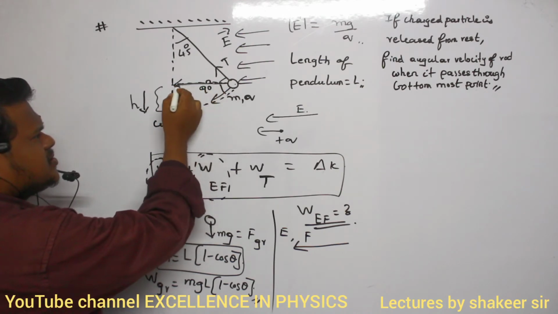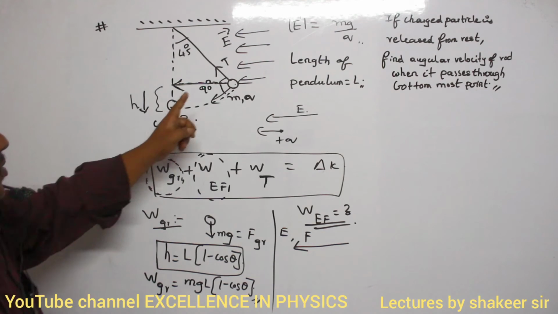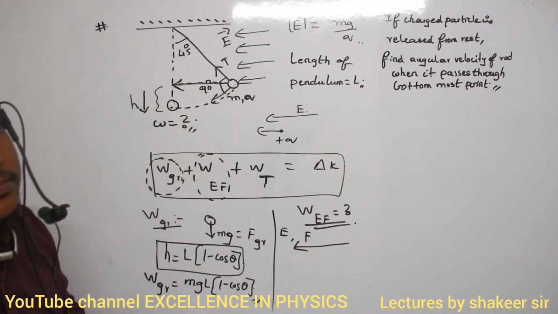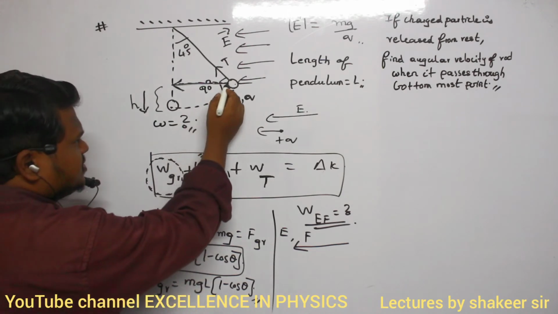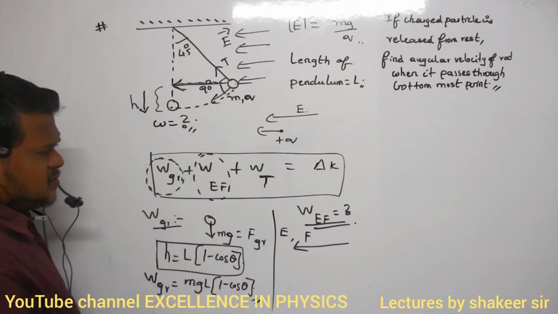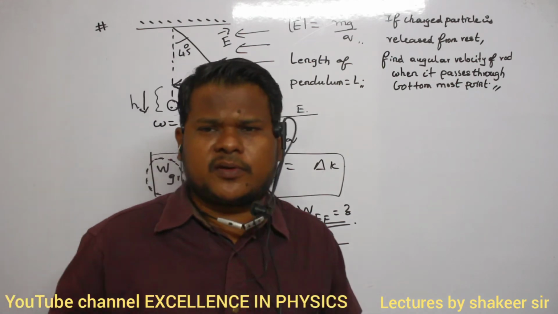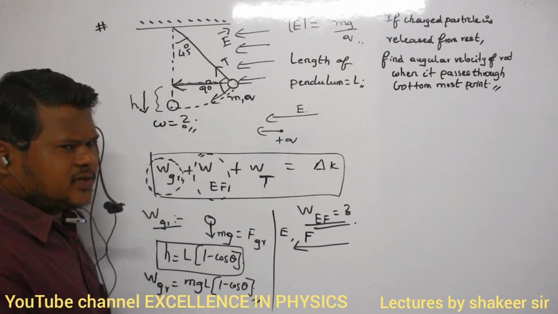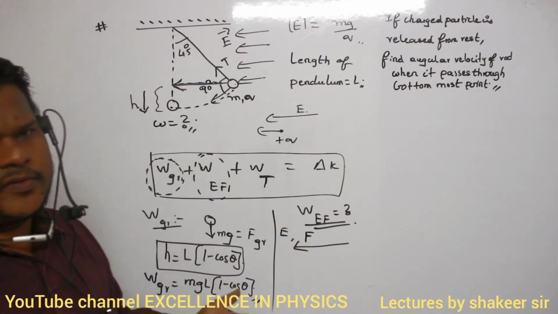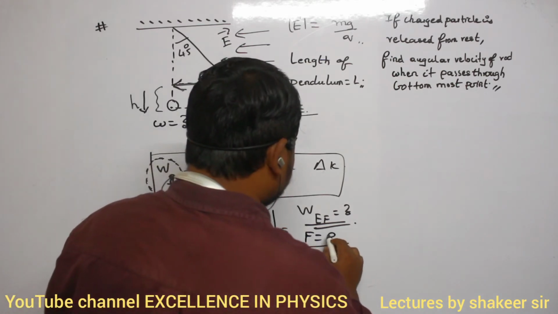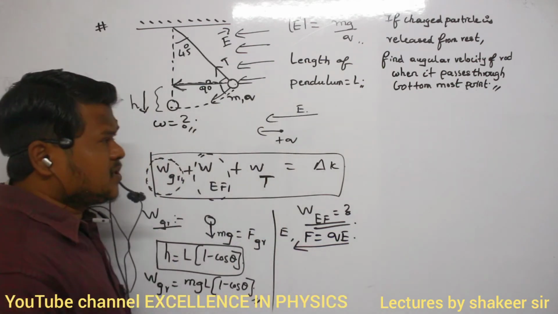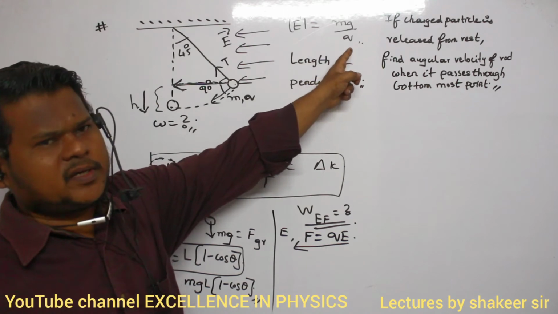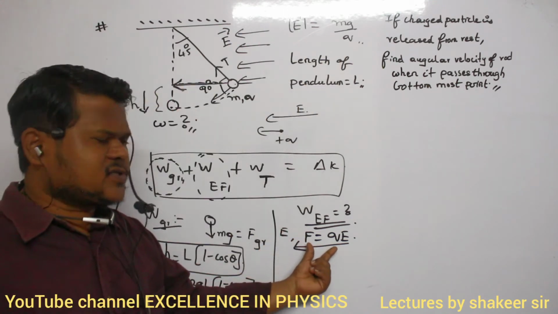So how can I calculate this distance? Can anybody say? Work done is force into displacement only. Force is the force applied due to electric field, qE. That is the magnitude of force. Force due to electric field is qE. q is q only, and the E value is already given. E is equal to mg divided by q. So this much electric force will be applied.